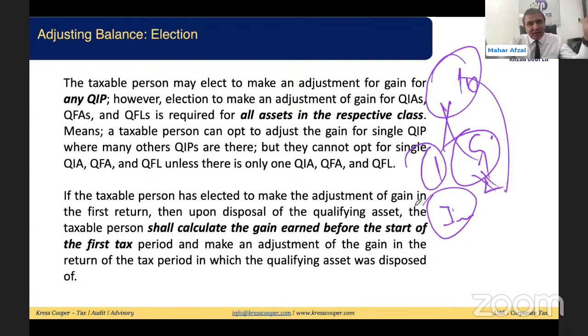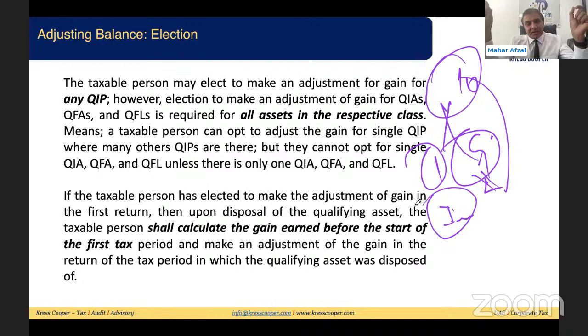The option will be given to the taxable person. If the taxable person wants to opt for this scheme, they need to elect it in the first tax period, in the submission of the first tax return.